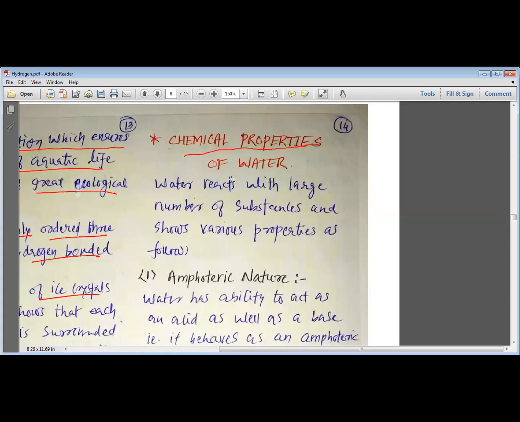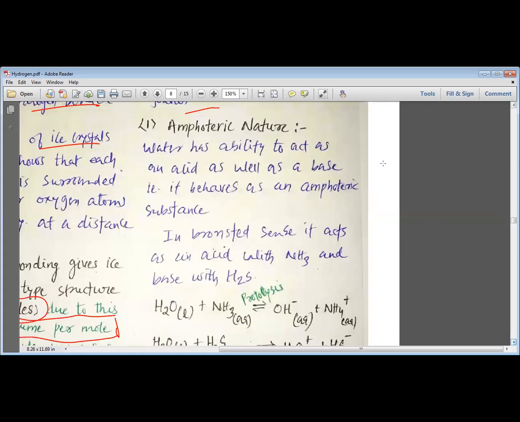Let's move and understand the various chemical properties of water. Water reacts with a large number of substances and shows various properties. The first property that we need to study about water is the amphoteric nature of water. Amphoteric nature means the nature of water in which the water molecule can react with both acid as well as base. That kind of nature is known as the amphoteric nature. Water has the ability to act as an acid as well as a base, and it behaves as an amphoteric substance.